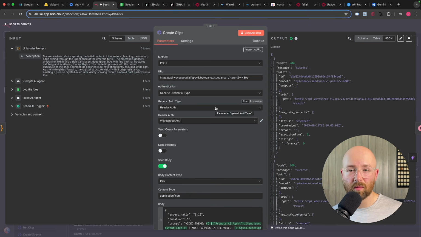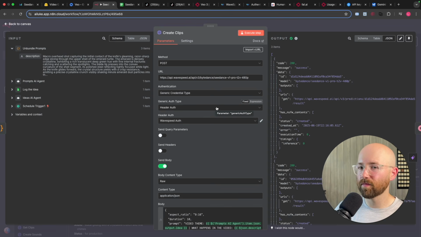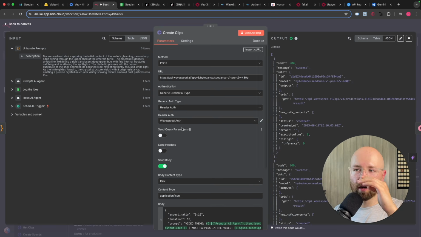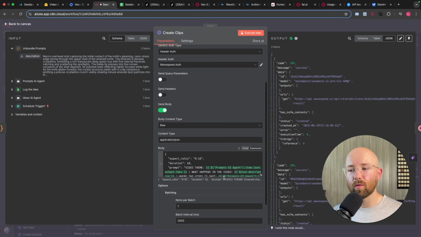So if you share it with someone, they could use it, and they could use up your free credits, and then even if you've added your billing information, they could then use it and basically use your money. So watch doing that. Then under here, we're sending the raw JSON as the body here. So basically we're sending the header, so we're sending a post request, so we're pushing something up to this URL. We're giving it our authentication to say, listen, it's us. And then this is what we want it to do.